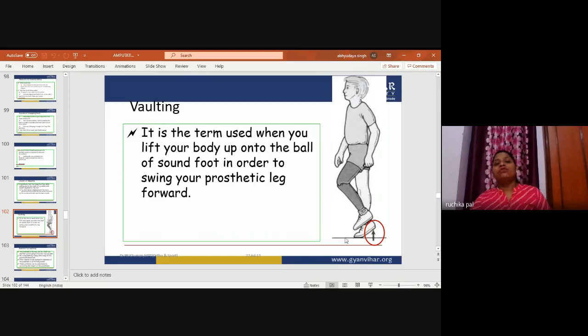When you lift this leg, the heel of the other foot, which is healthy, is also lifted in the air. So both are in the swing phase, and neither is in the stance phase. That is what causes vaulting.